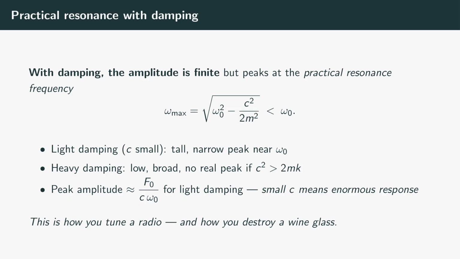When the damping is light, the peak is tall and narrow and sits very close to omega naught, and its height is roughly f naught divided by c times omega naught. Because c is in the denominator, small damping means a gigantic response. When the damping is heavy enough, specifically when c squared exceeds 2mk, the peak disappears entirely and the amplitude just decreases with frequency. This single peak is double-edged. It is how a radio tunes in to one station and ignores all the others, and it is how a singer holding exactly the right pitch can shatter a wine glass.